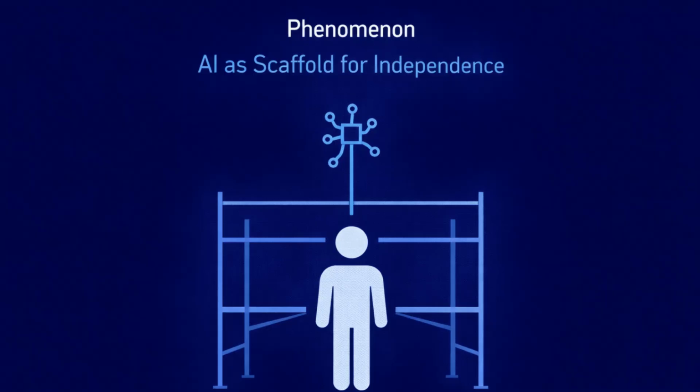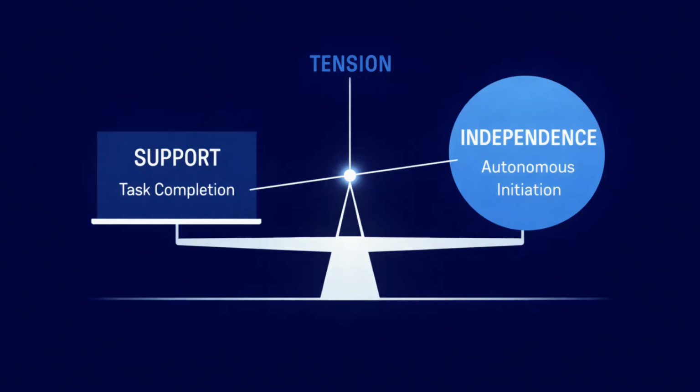Begin with the phenomenon. Be specific. In this case, the phenomenon is AI tools functioning as scaffolds for learner independence. Clarify the tension. Traditional accommodations support task completion, but may not foster autonomous initiation. Support and independence appear structurally misaligned.